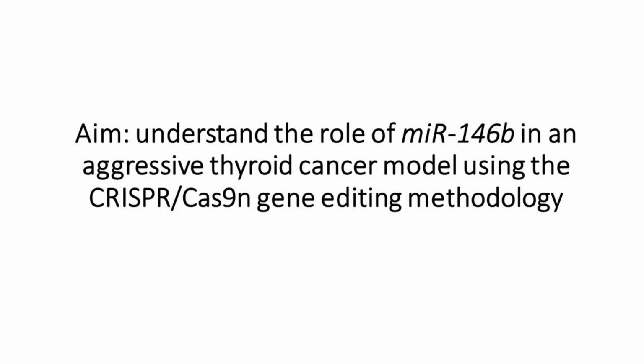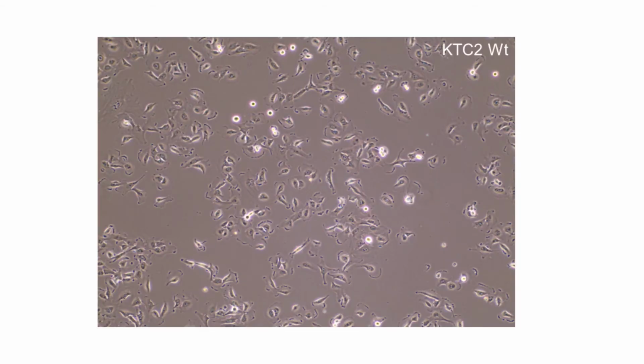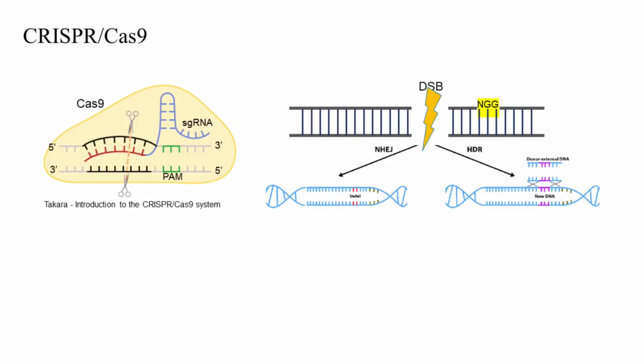gene editing methodology. The KTC2 cell line, derived from anaplastic thyroid carcinoma, which has a high expression of MIR146B, was selected for this study. The silencing of MIR146B expression was performed using the gene editing methodology CRISPR-Cas9N.